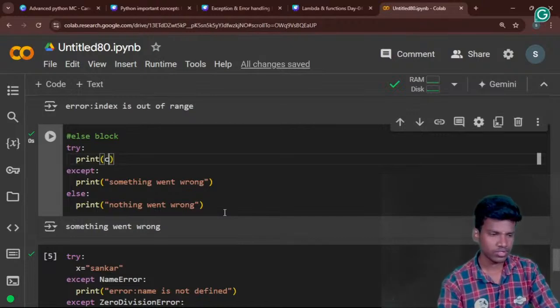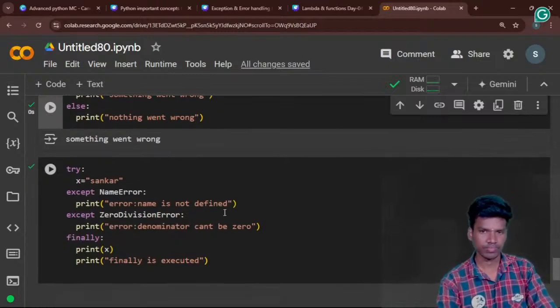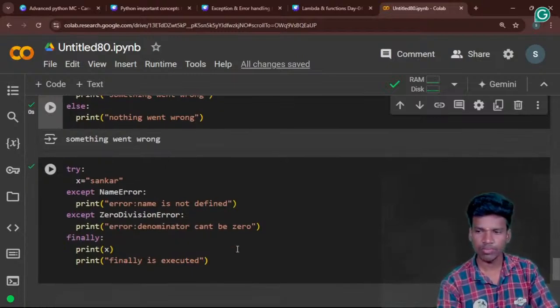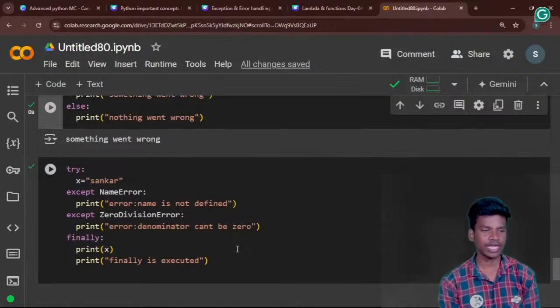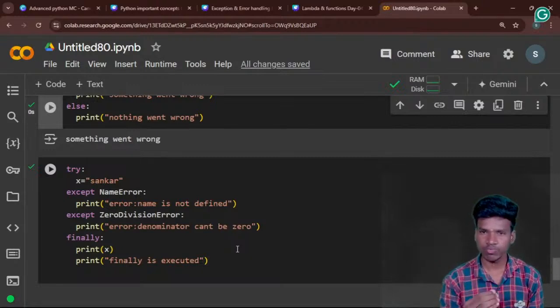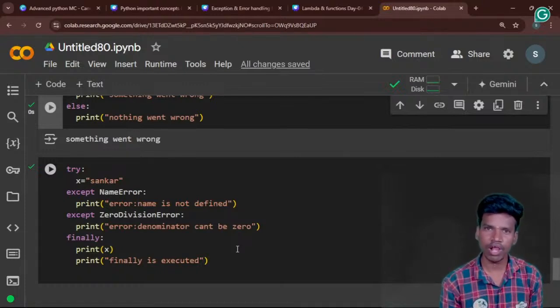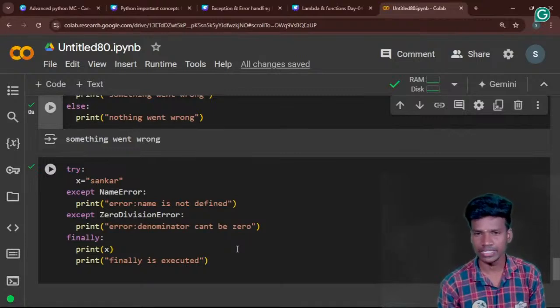Okay. So next we move on to the finally block. In this finally block, the else block handles only the exact output. It will not handle the error. The else block will handle the output only, the answer only. The finally block will handle both the output and the error.